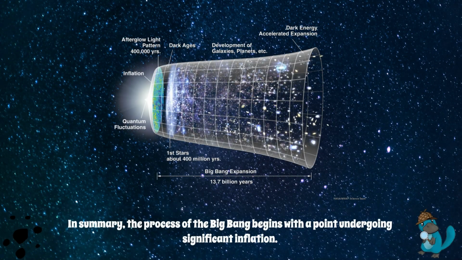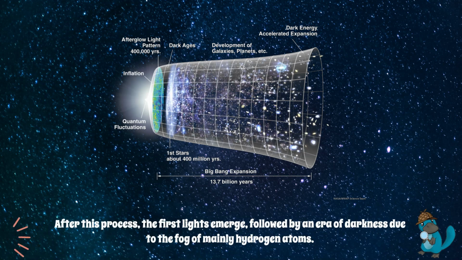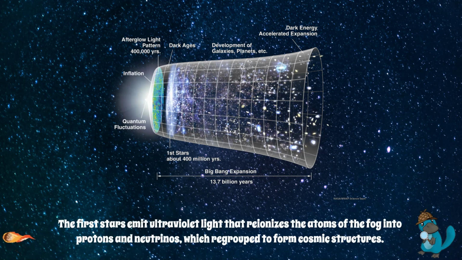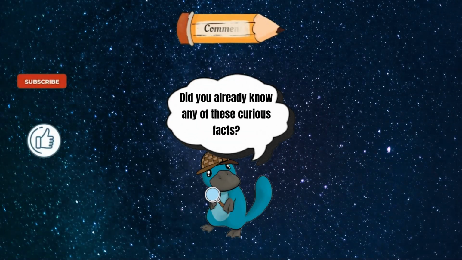In summary, the process of the Big Bang begins with a point undergoing significant inflation. After this process, the first lights emerge, followed by an era of darkness due to the fog of mainly hydrogen atoms. The first stars emit ultraviolet light that reionizes the atoms of the fog into protons and neutrinos, which regroup to form cosmic structures.